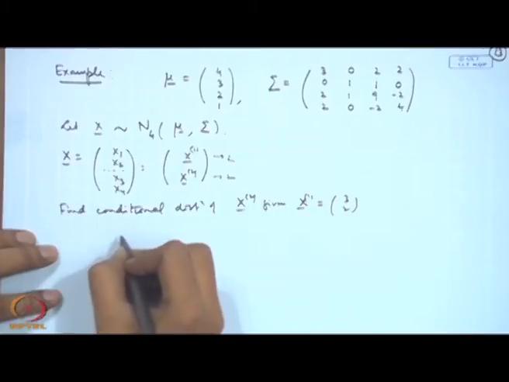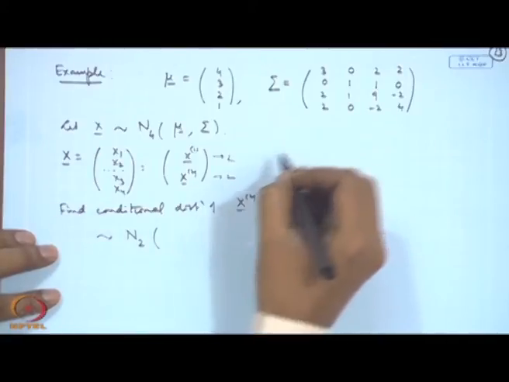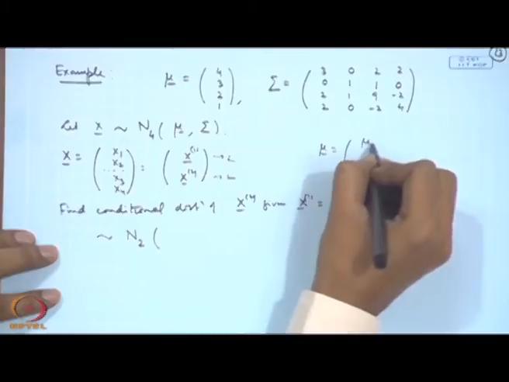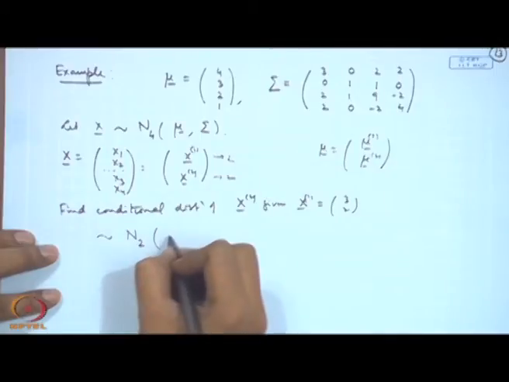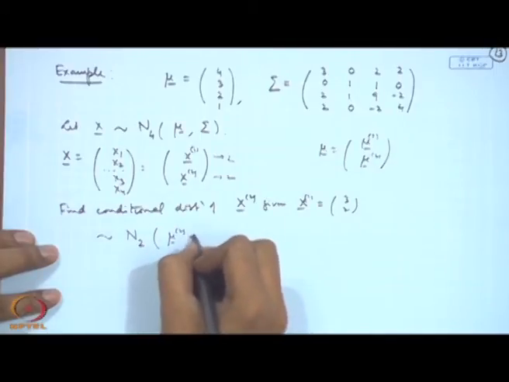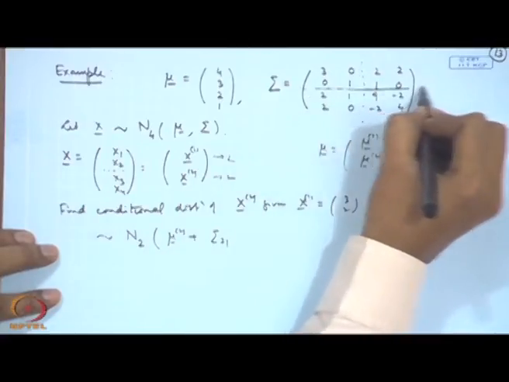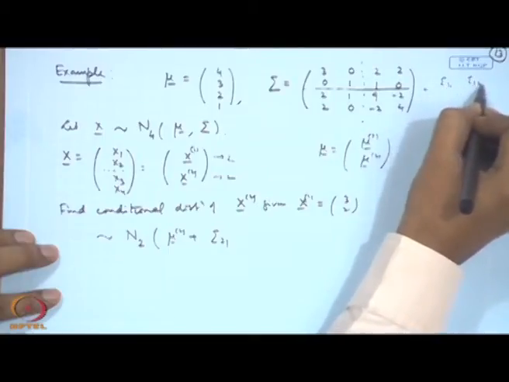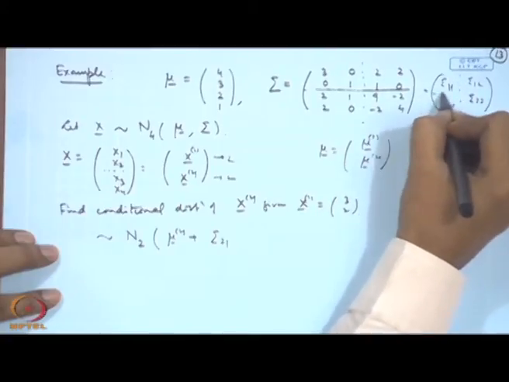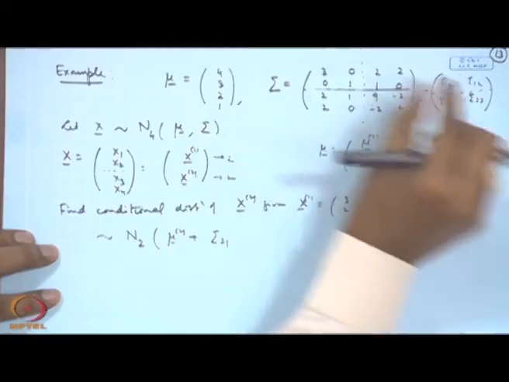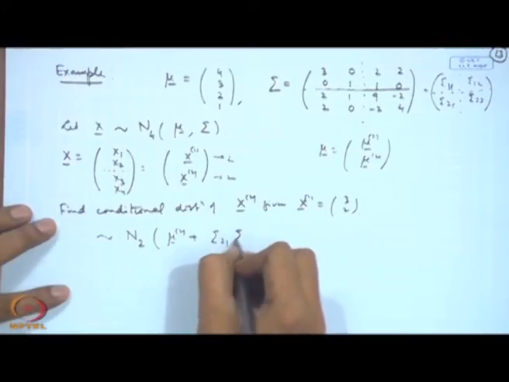So, this will follow N 2, and if I consider the corresponding decomposition of mu as mu 1 and mu 2, then this will become mu 2 plus sigma 2 1. So, I am partitioning this as sigma 1 1, sigma 1 2, sigma 2 1, sigma 2 2. So, this term is sigma 1 1, this is sigma 1 2, this is sigma 2 1 and this is sigma 2 2. So, this will become